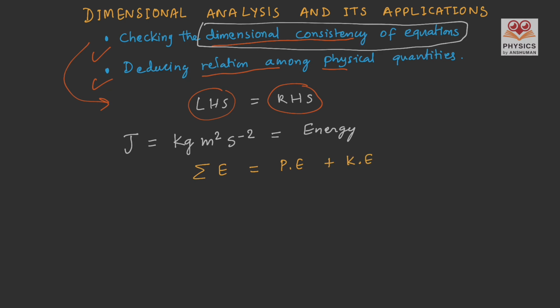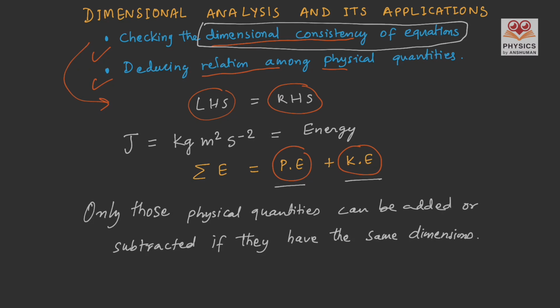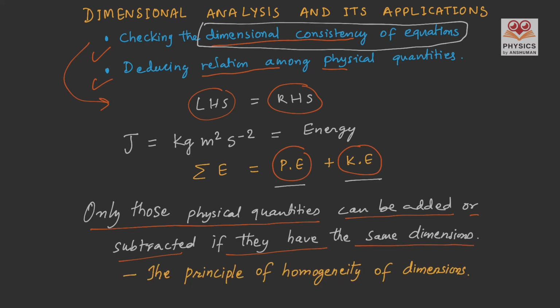We have to make sure that the dimensions of potential energy and kinetic energy are equal. Then only these two physical quantities can be added. And we can say that only those physical quantities can be added or subtracted if they have the same dimensions. This simple principle is called the principle of homogeneity of dimensions.